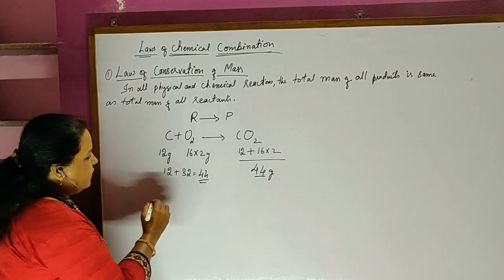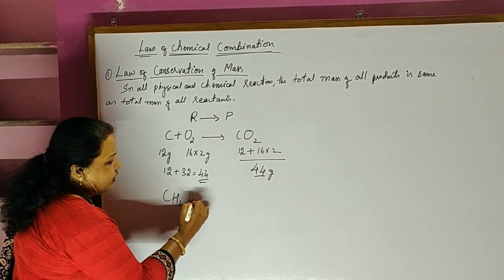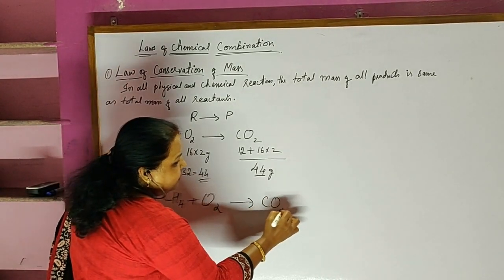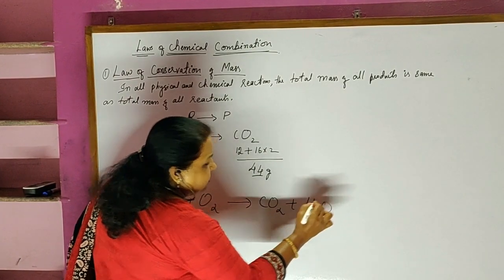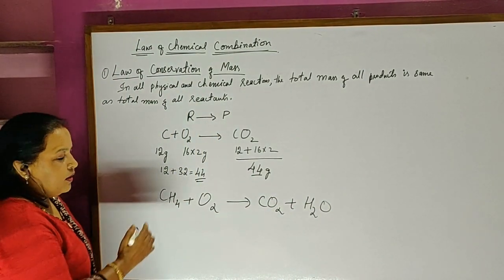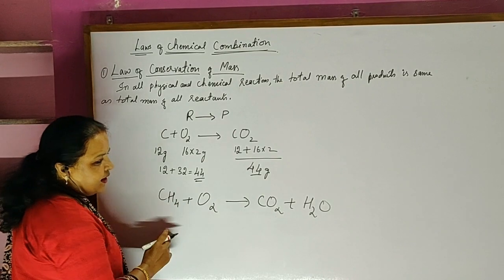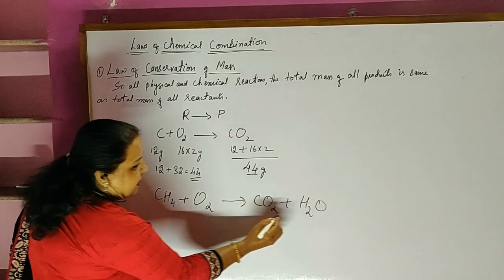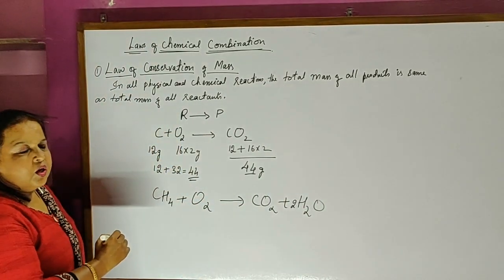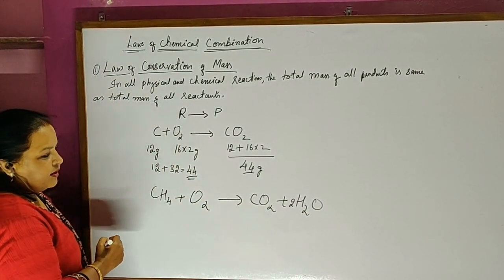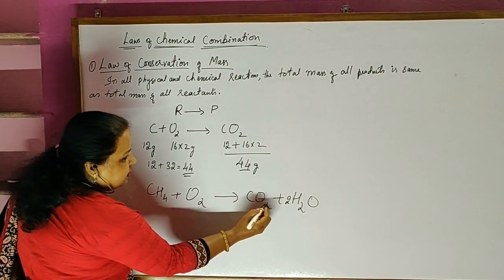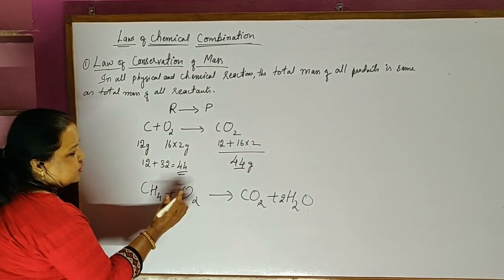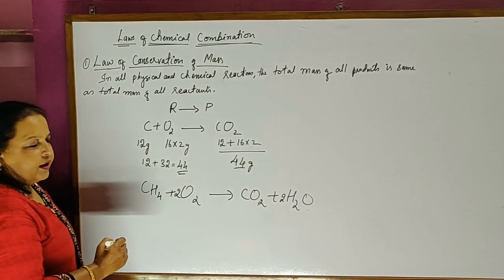Let's take another example. If you take methane and burn it in oxygen, it's going to form carbon dioxide and water. Let's see what happens to the mass of the reactants and products. Before calculating, let's see whether the equation is balanced. We see it is not balanced. To balance the hydrogen, we need to put 2 water molecules, and then looking at the oxygen, carbon dioxide has 2 oxygen and the 2 water molecules have 2 more, so we need to write 2 for oxygen here.